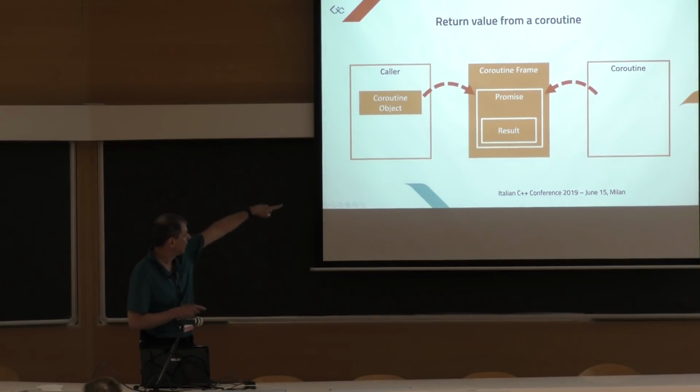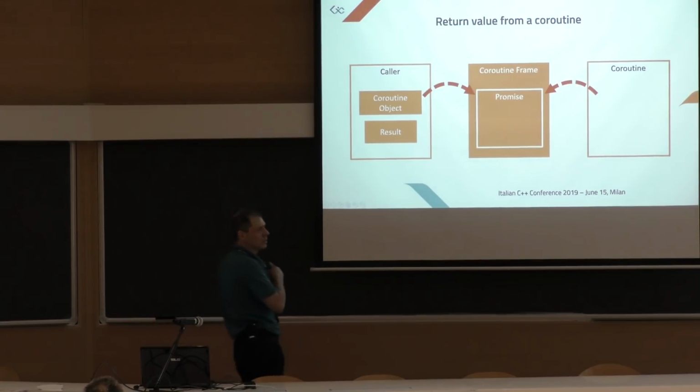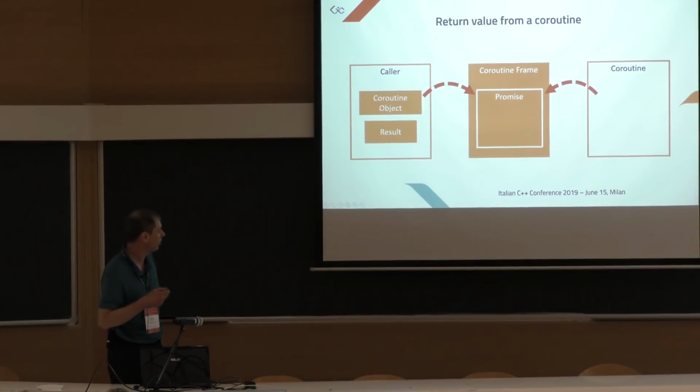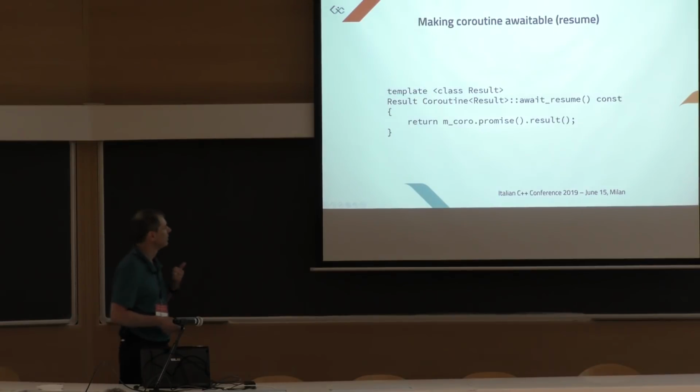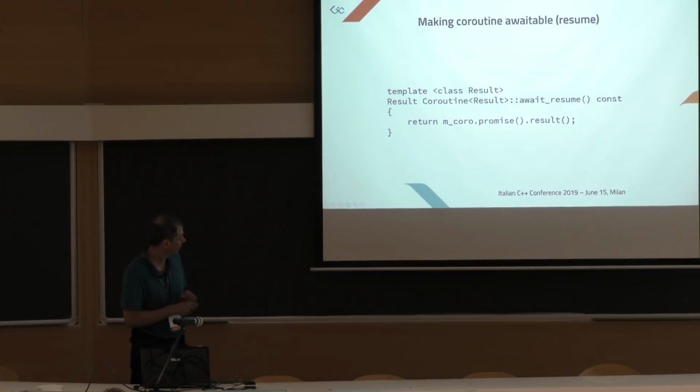Okay, so we stored the result into the coroutine frame. Now the next step is to move the result out of the coroutine frame into the caller. And how do we do this? We already mentioned how it is done before. It is done by the await_resume function. So the await_resume function of the coroutine result type just gets the promise.